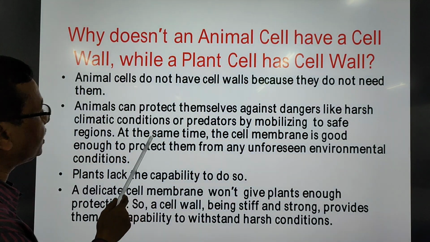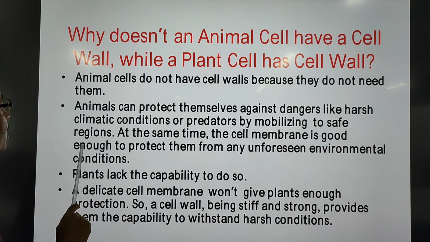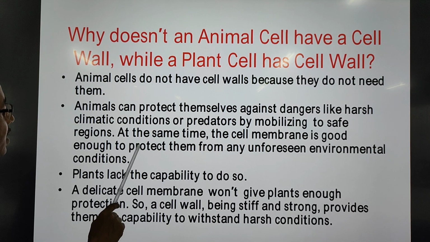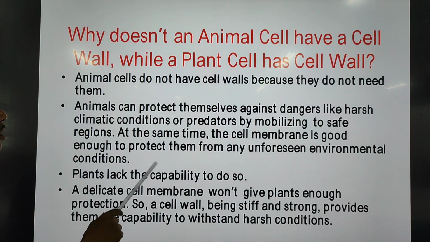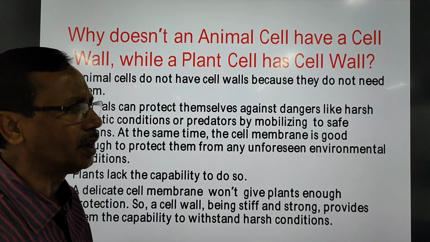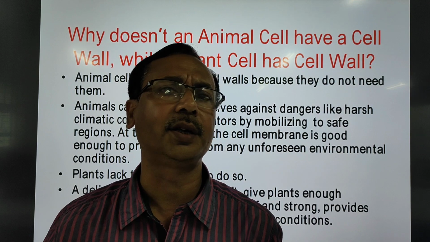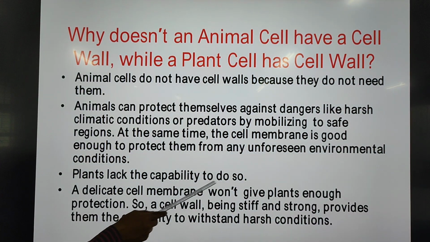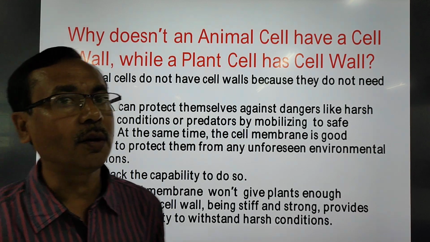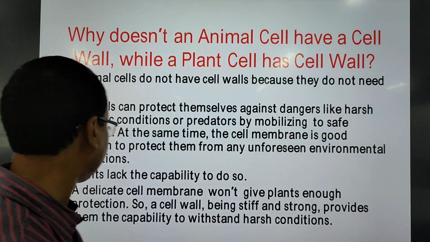At the same time, in animals the cell membrane is good enough to protect them from any unforeseen conditions. Whatever cell membrane is there in animal cells, with that they are able to manage. Plants lack the capability to do so. They cannot move from one place to another. Plants have to stay in one place.